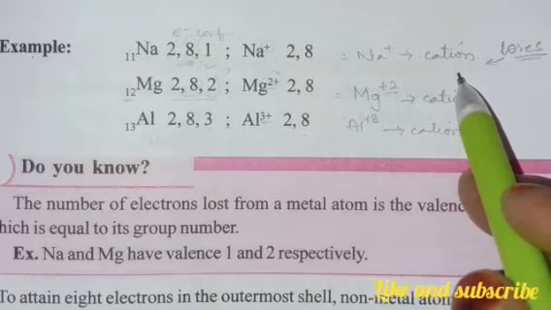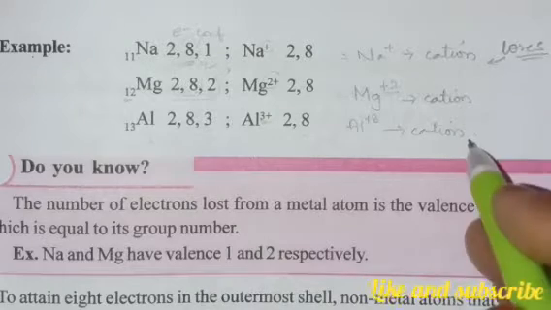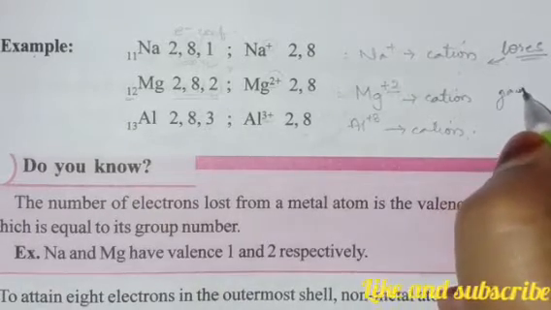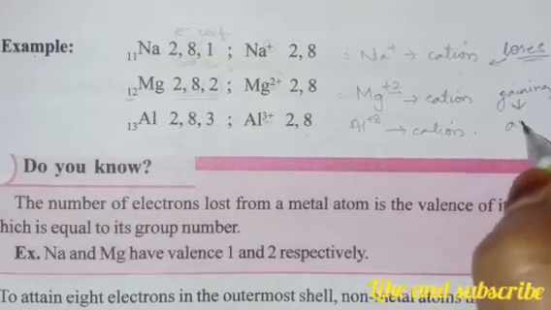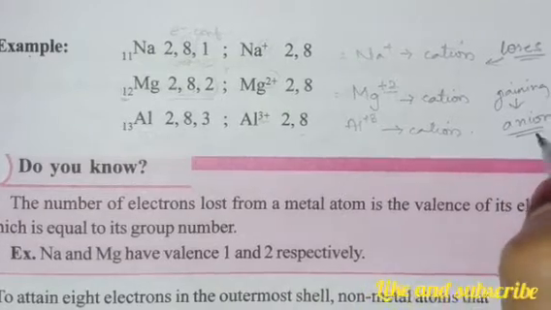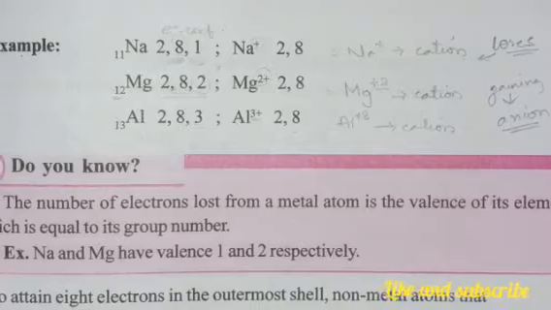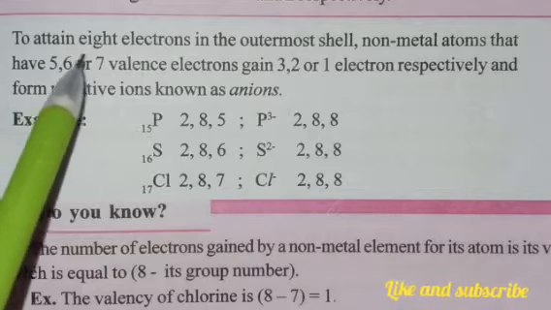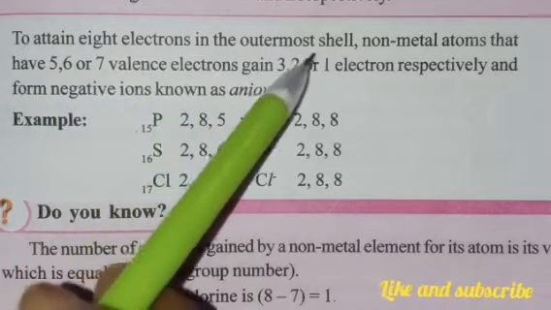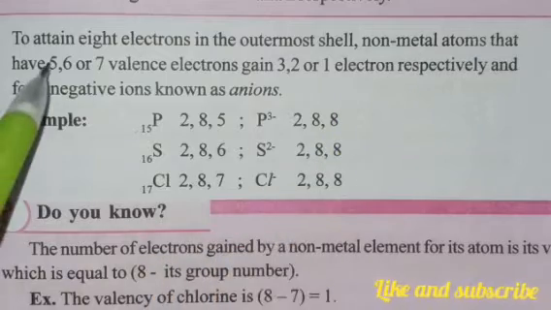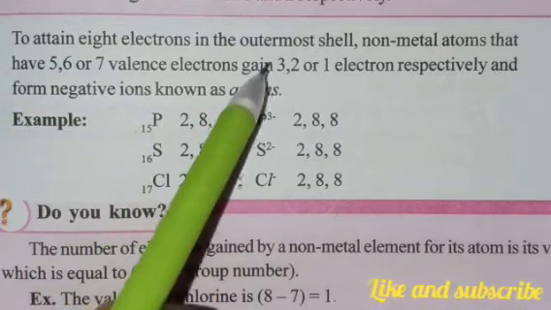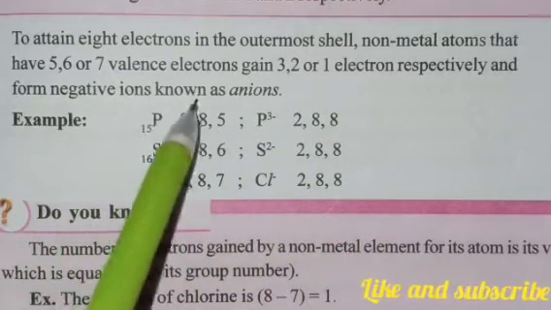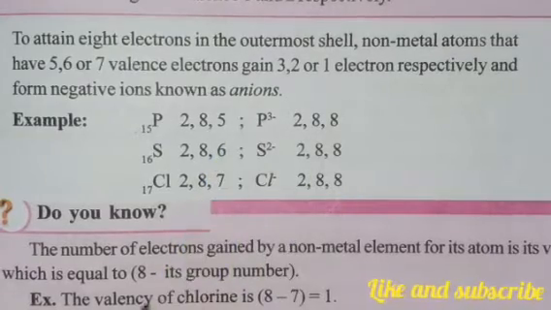Now we should also see the opposite. If we see one side when it is losing, then we have to see when it is gaining also. When it is gaining, what is it called? When it is gaining electrons to become stable, it is called an anion. See, we have that point here. To attain 8 electrons in the outermost shell, non-metal atoms that have 5, 6 or 7 valence electrons gain 3, 2 or 1 electron respectively and form negative ions known as anions. Right? So, we'll see the examples.